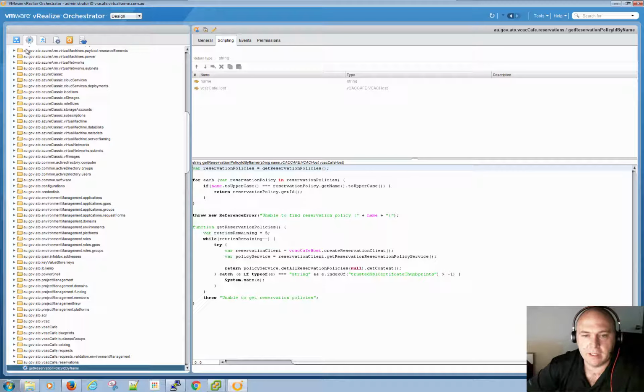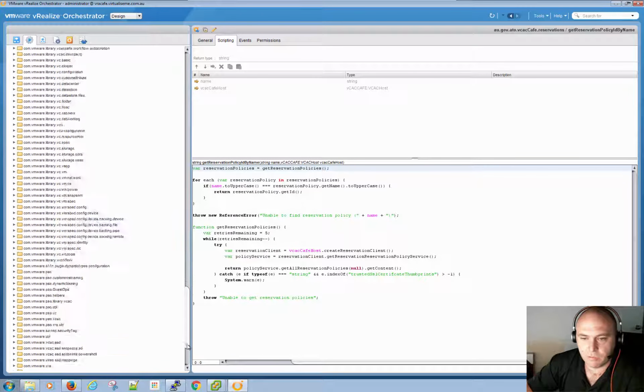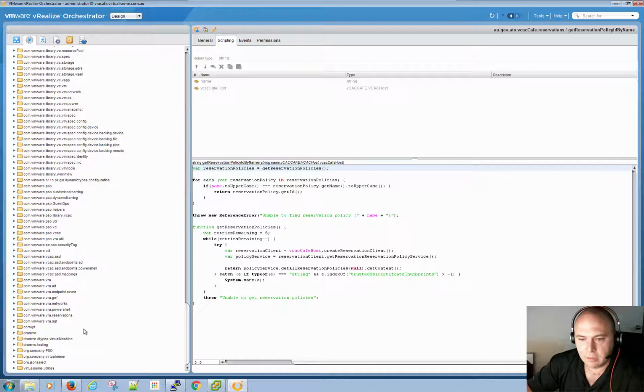The way you would want to make this more dynamic is if your reservation policies by name match up, or can be dynamically used to find themselves in vROps. They have to match up in vROps and in vRA, or be something similar that you can dynamically match the two, or else you're going to have to do some hard coding. For a small environment, that's probably not a problem at all.